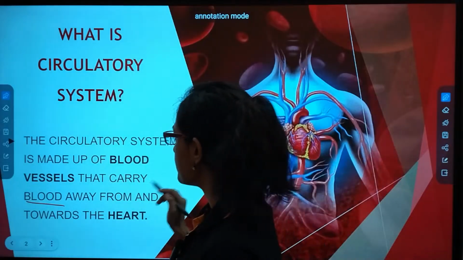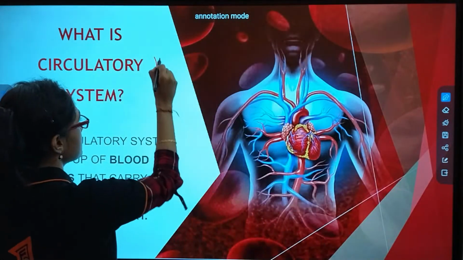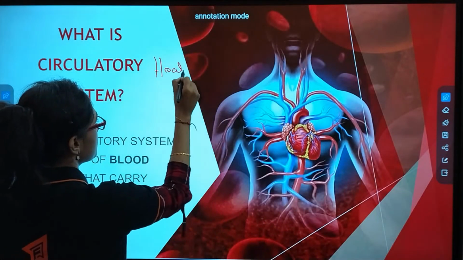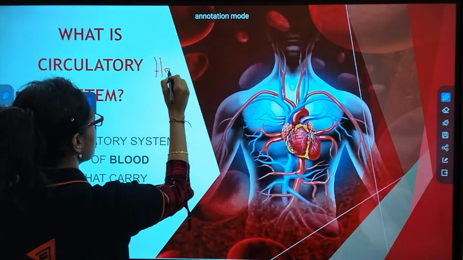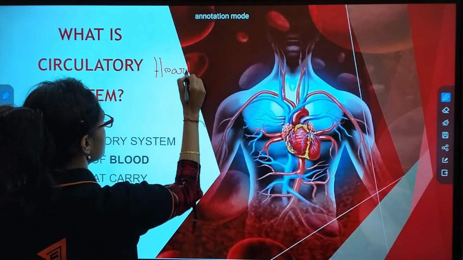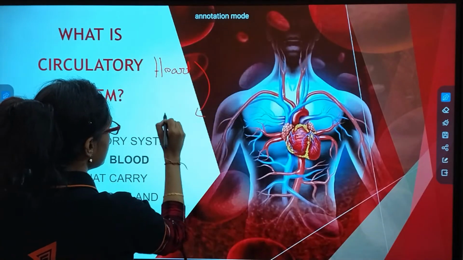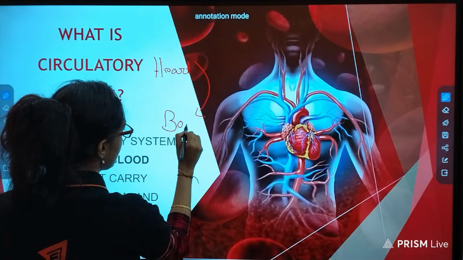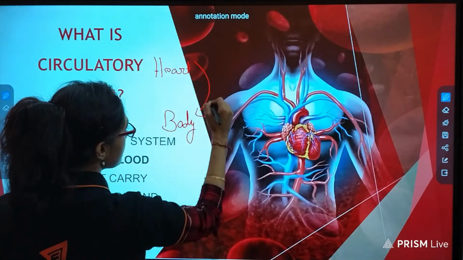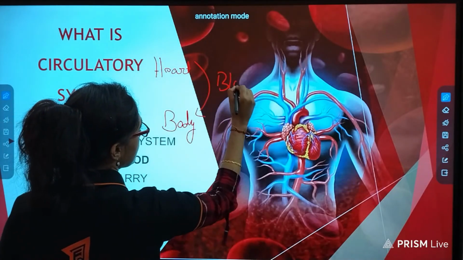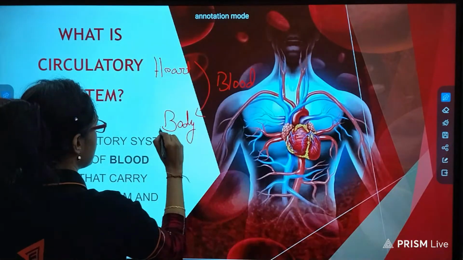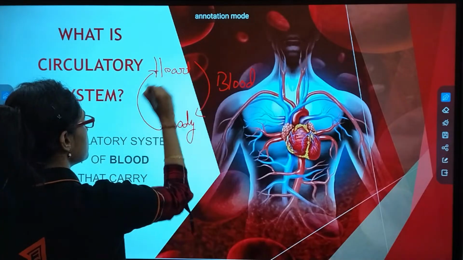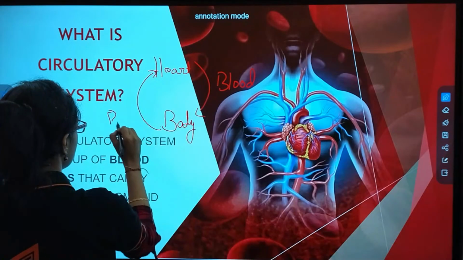Away from the heart means from heart to body. So blood is being taken away from the heart towards the body and again from the body towards the heart.